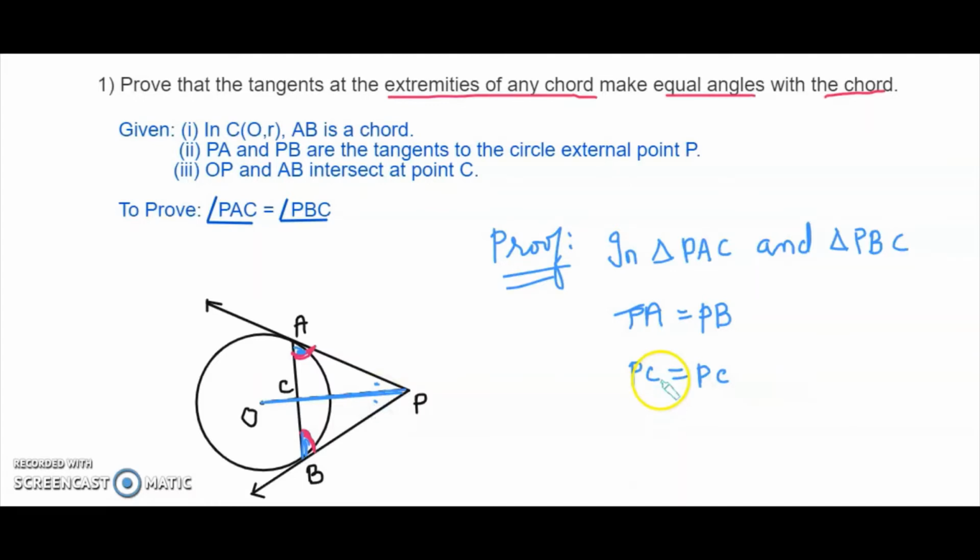Means indirectly, we are saying that angle APC is equal to angle BPC. We did this theorem number 3, which we are using here, right? So what is this? PA equals PB from the same external point. PC equals PC is common. That is this one. Okay, and these two sides are equal, and the angles, that is APC and BPC, are the two angles formed by the inclination of the tangent with the common line joining O and P, right? So by SAS congruency,